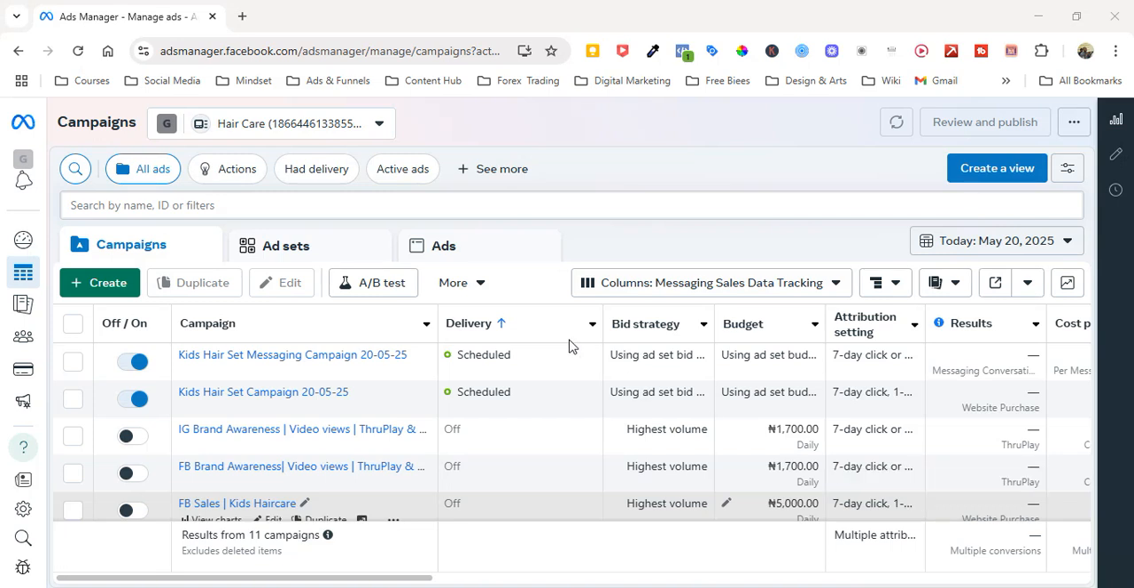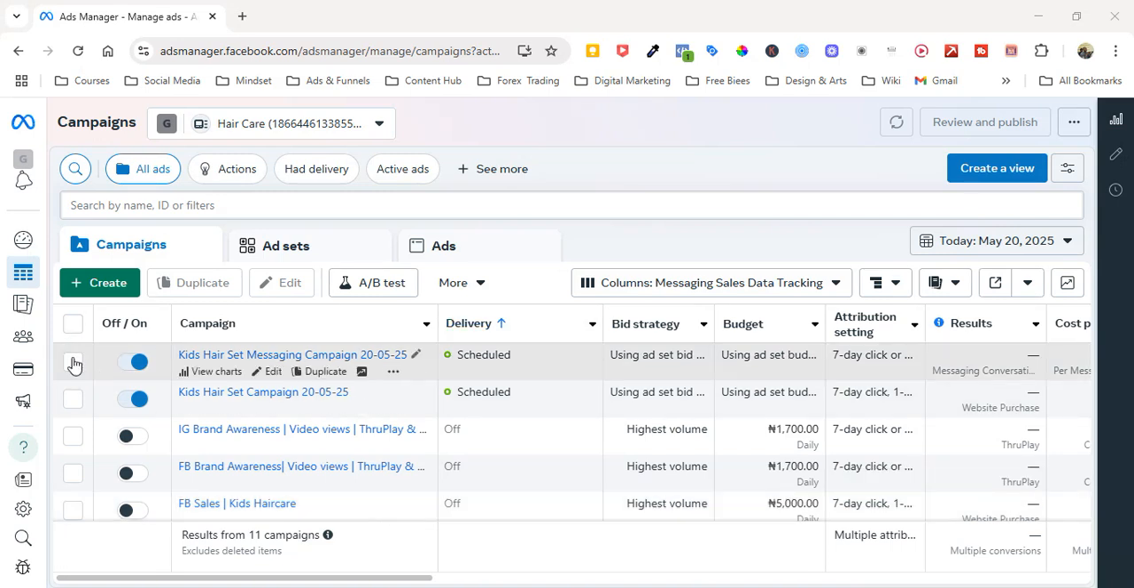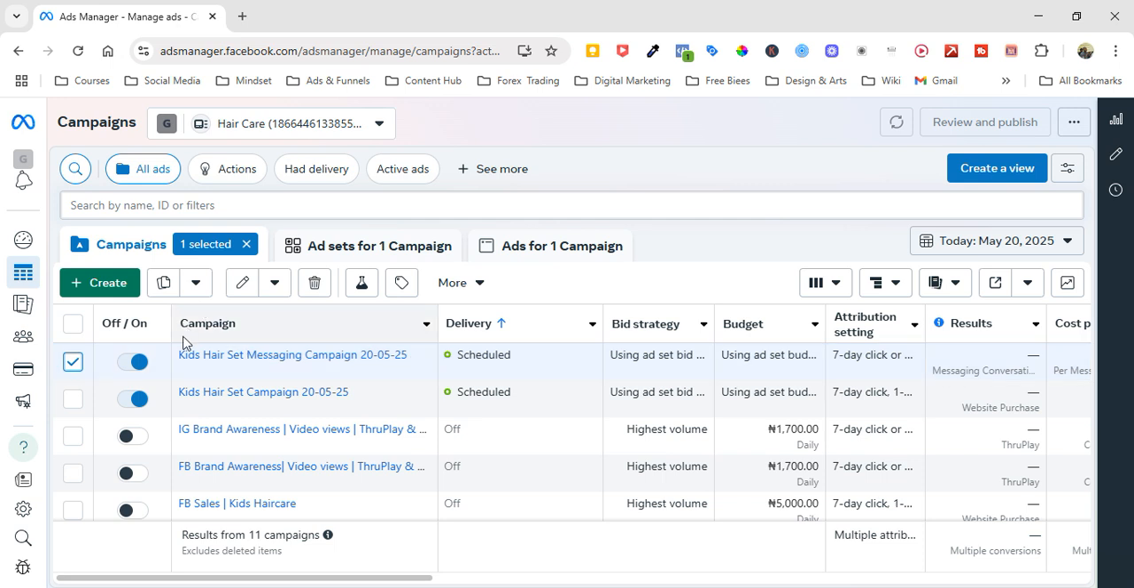All right. This is the ad account that is set up. So I'm showing the ad account to one of the clients. So this is the ad account that is set up for the kids headset. So I'm going to expand and show you the various parts of the account or the campaign.